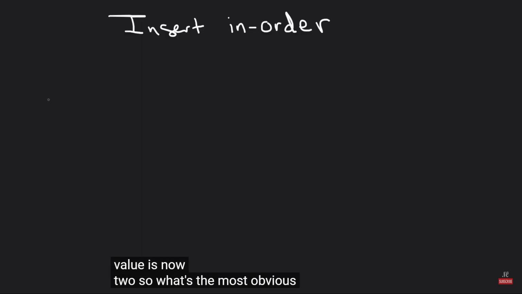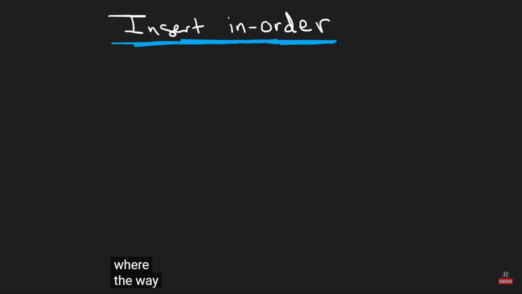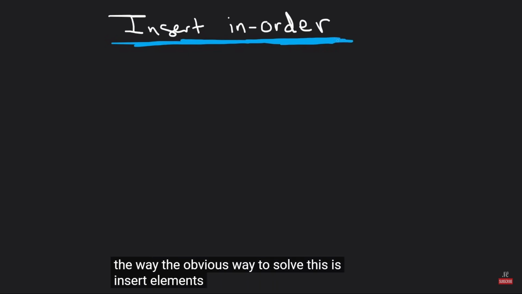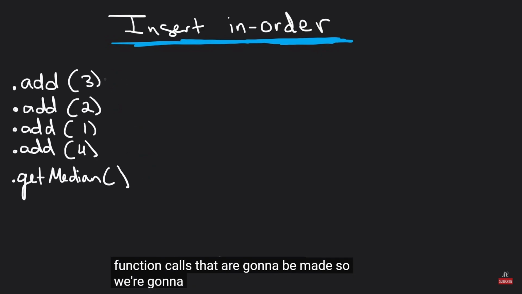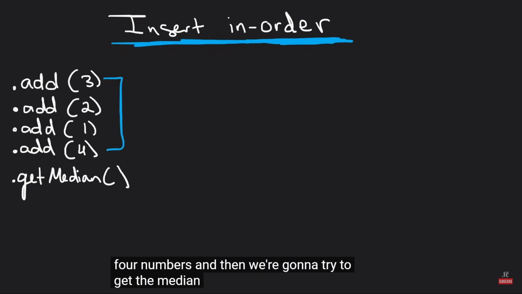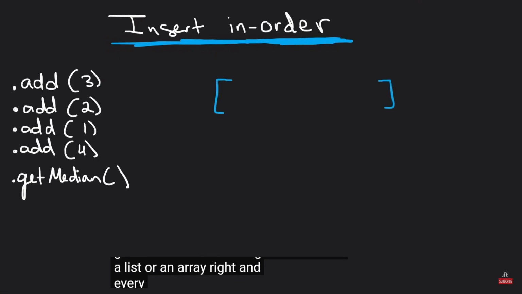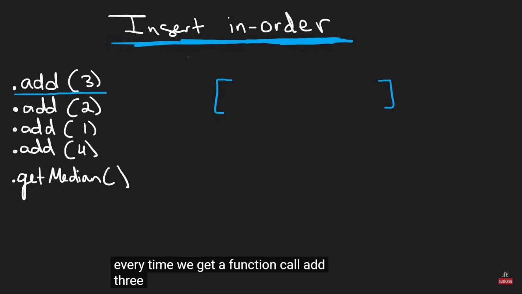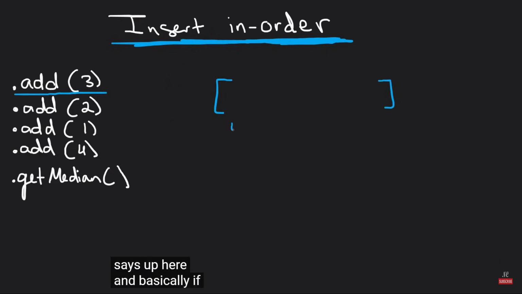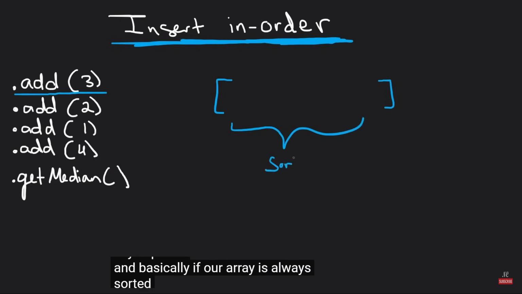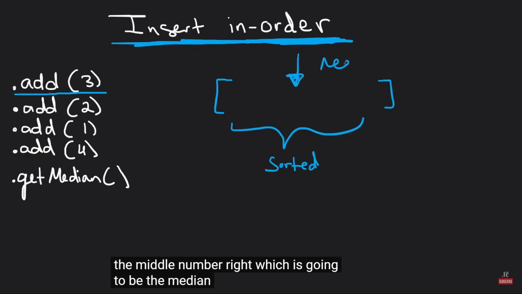So what's the most obvious way to solve this problem? Well, I basically just hinted at it. The obvious way to solve this is to insert elements in order. So let's say these are the function calls that are going to be made. We're going to add 4 numbers and then we're going to try to get the median. So we're going to maintain a list or an array, and every time we get a function call add 3, we're going to insert in order just like it says up here. And basically, if our array is always sorted, then it's going to be easy to identify the middle number, which is going to be the median.